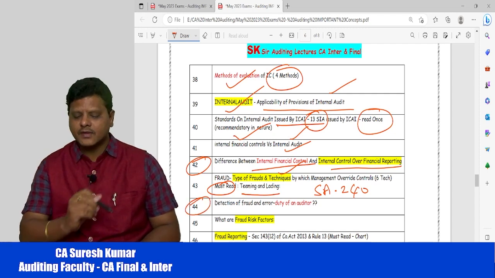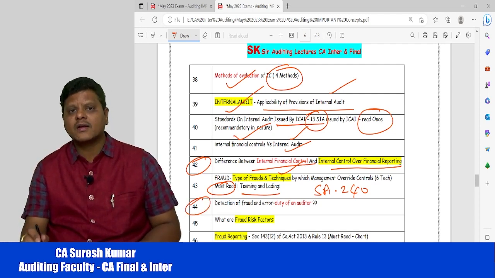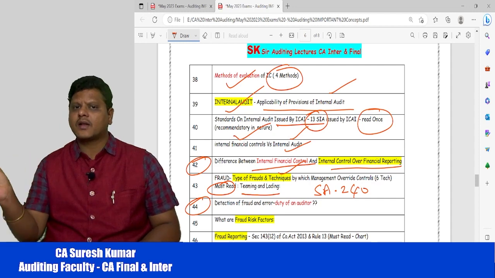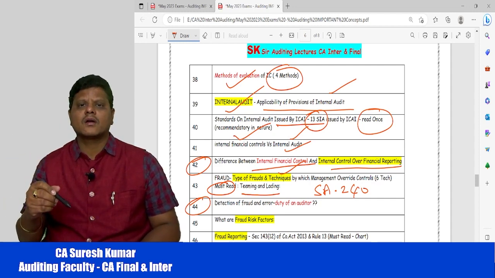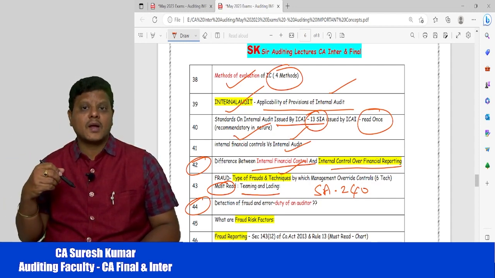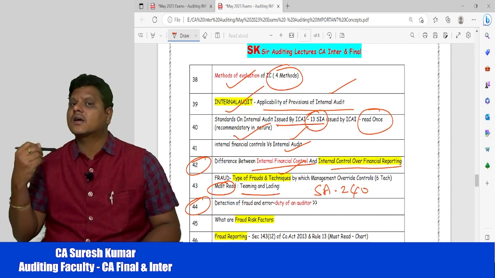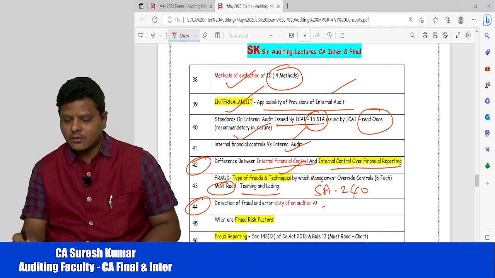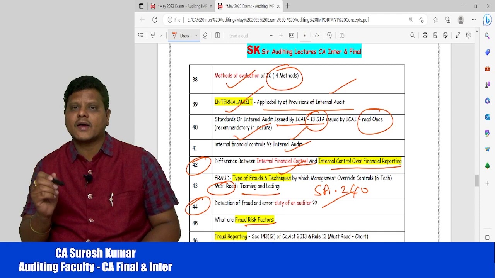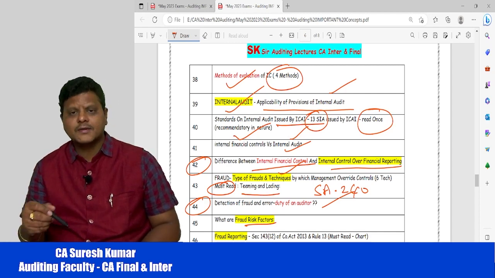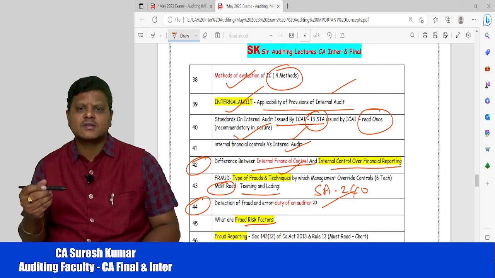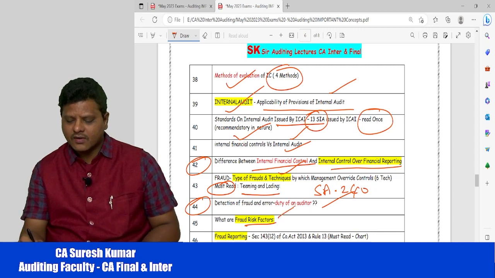The 44 concept: is detection of fraud and error the responsibility of the auditor or the management? Is detection of fraud and error the primary responsibility of the auditor or the secondary responsibility of the auditor? Like that you may get the questions. Then what are fraud risk factors? So you may get the incentives, pressures, like that. You have a lot of fraud risk factors, you can cover this also.